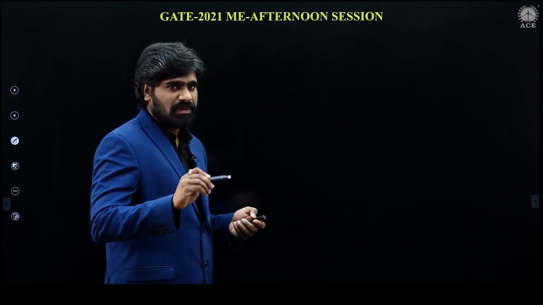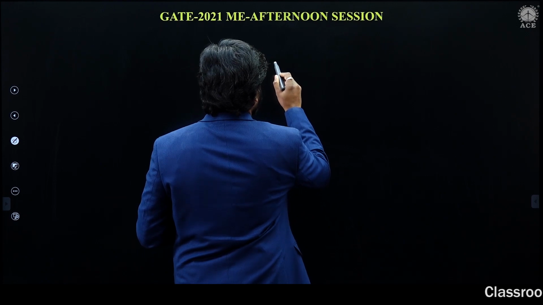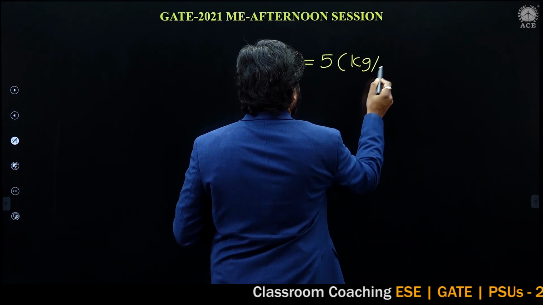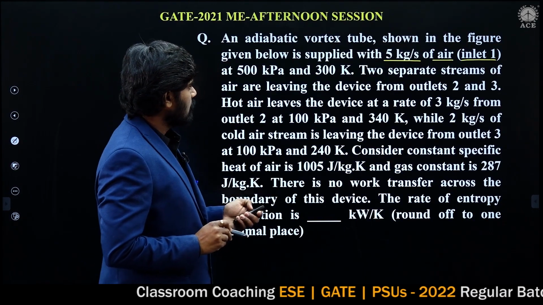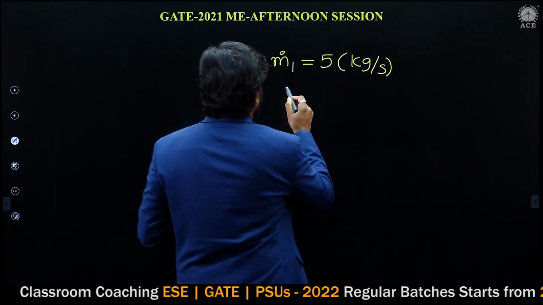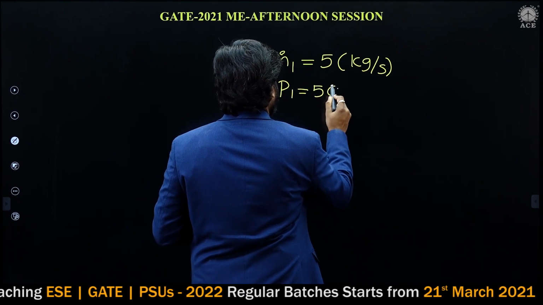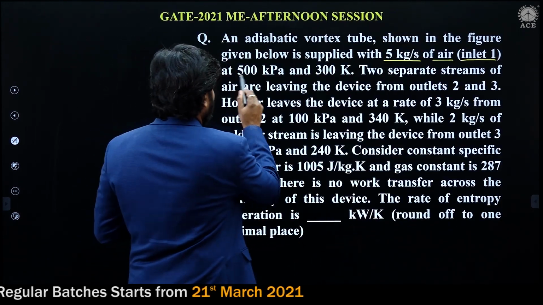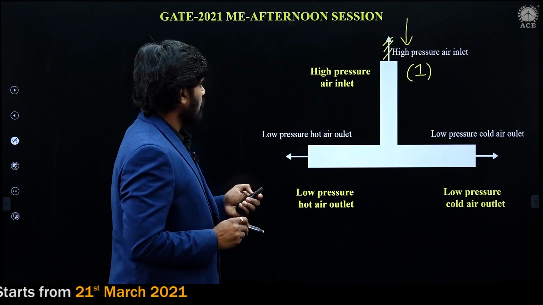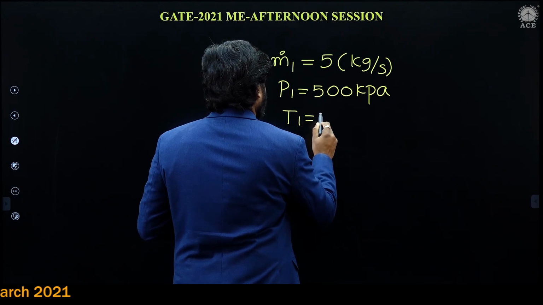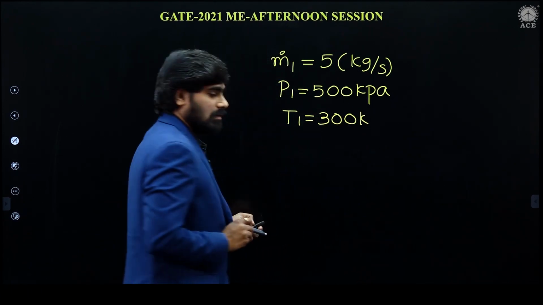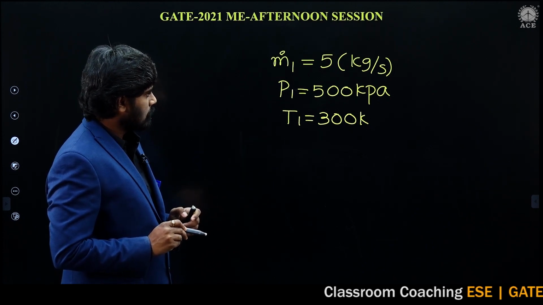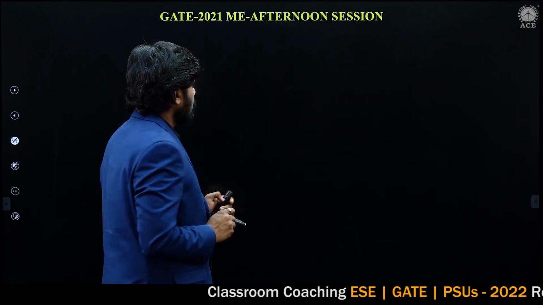Let us write the data, it will be easy for us. Mass flow rate at 1 is 5 kg per second. Pressure 500 kilopascal, temperature 300 Kelvin. This is section 1 data.